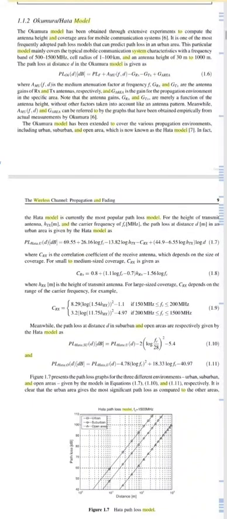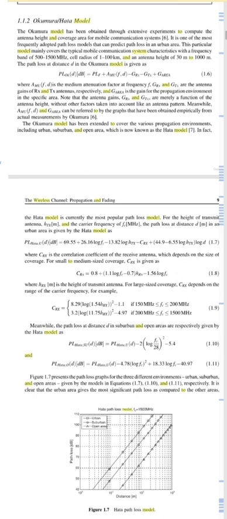Now in this equation, Amu(f, d) is the medium attenuation factor at frequency f, GRX and GTX. G area is the gain of the propagation environment in the specific area. So we can note that the antenna gains, that is GRX and GTX, are functions of antenna height without other factors taken into account, like the antenna pattern.